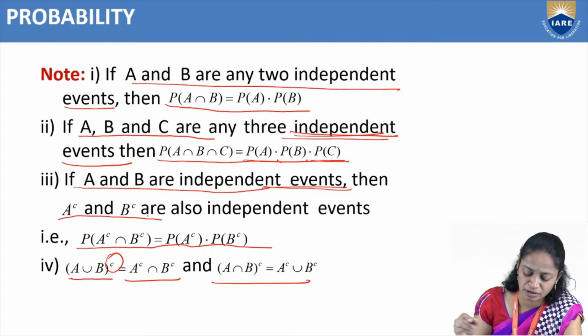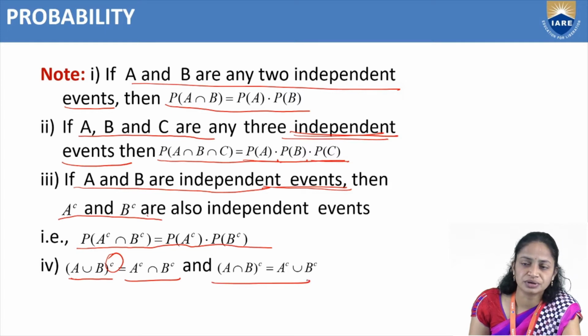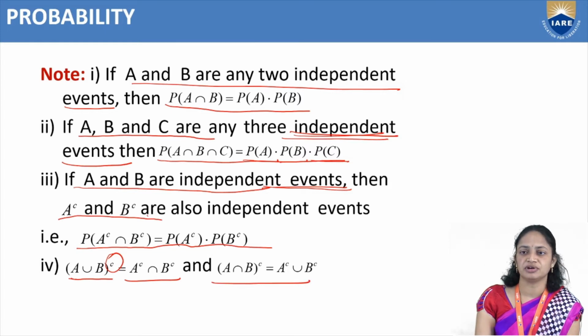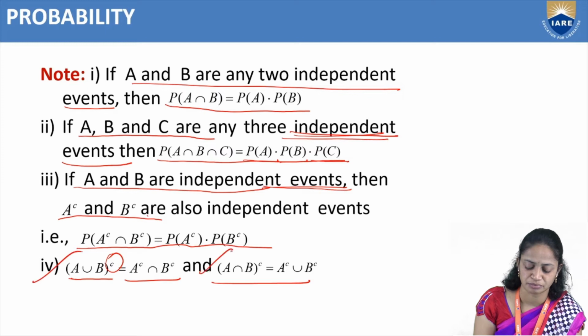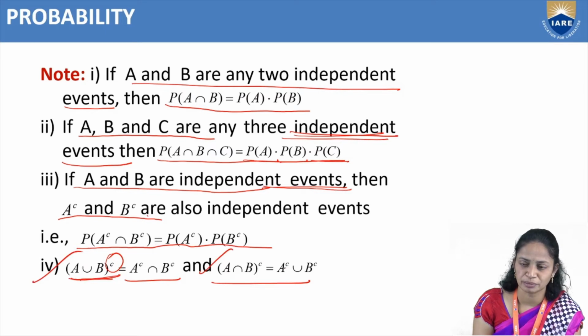And also we have one more formula. So A intersection B all complement equal to A complement union B complement. So these two formulas are very important. A union B all complement equal to A complement intersection B complement, and A intersection B all complement equal to A complement union B complement.